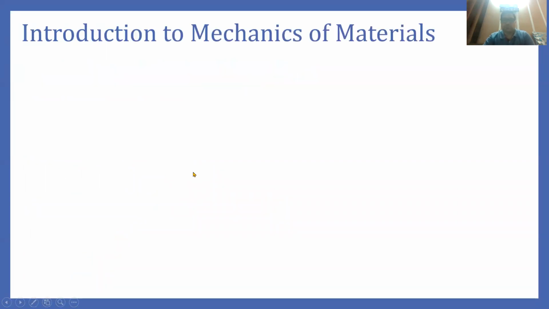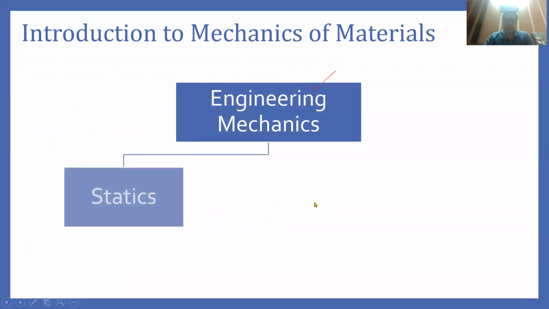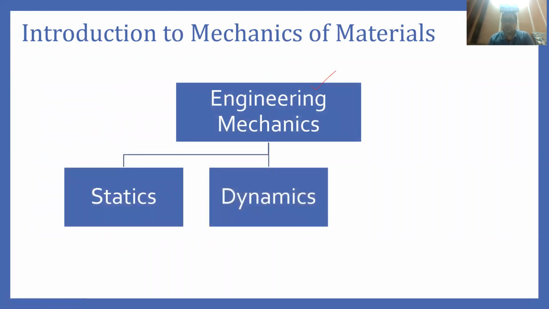Talking about the mechanics of material, this subject is basically a field of study of engineering mechanics. So engineering mechanics comprises three fields of study. The first two fields are related to the statics and dynamic behavior of the forces acting on a body.